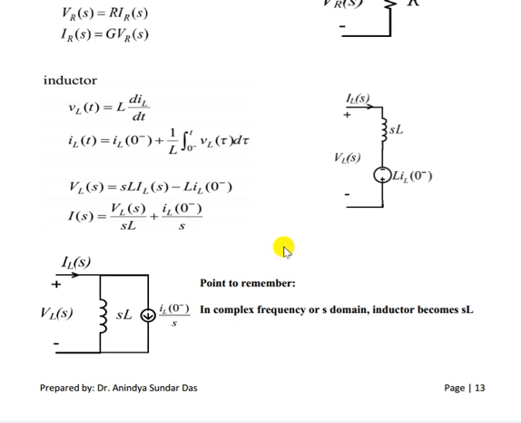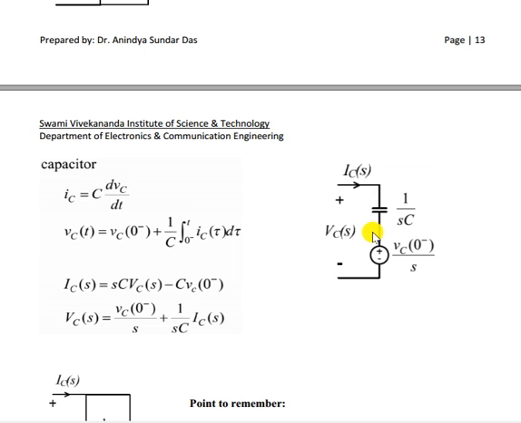Now in that case you can draw the equivalent circuit. From this equation, this is the equivalent circuit. Here I equals V_L(s) divided by sL, where sL is the reactance of the inductor in the Laplace or frequency domain. This is the summation of two currents, and both directions are downward. So in the complex frequency or s domain, the inductor becomes sL. That you have to remember.